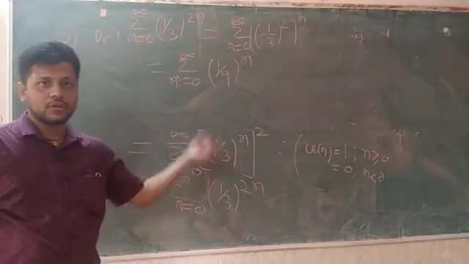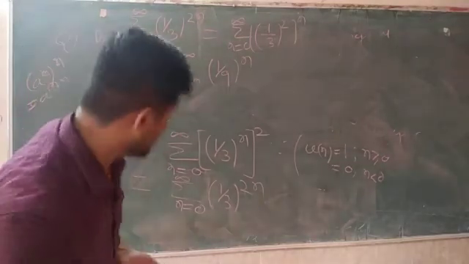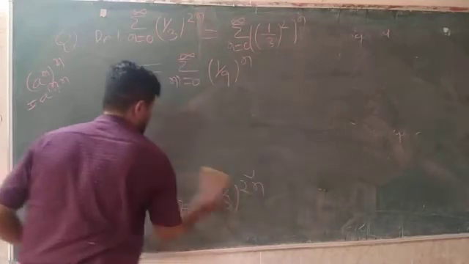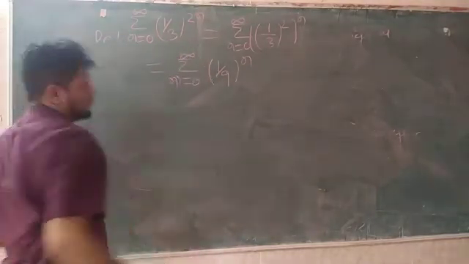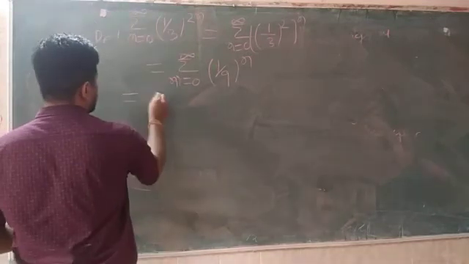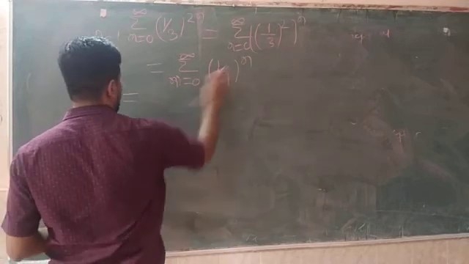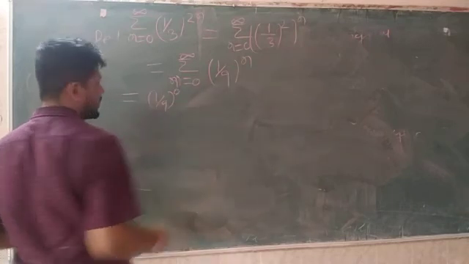Now first I have to write like this, then I have to open the summation. So here we have summation of n equal to 0 to infinity. First I have to put n equal to 0. So (1/9) to the power 0 is nothing but 1.